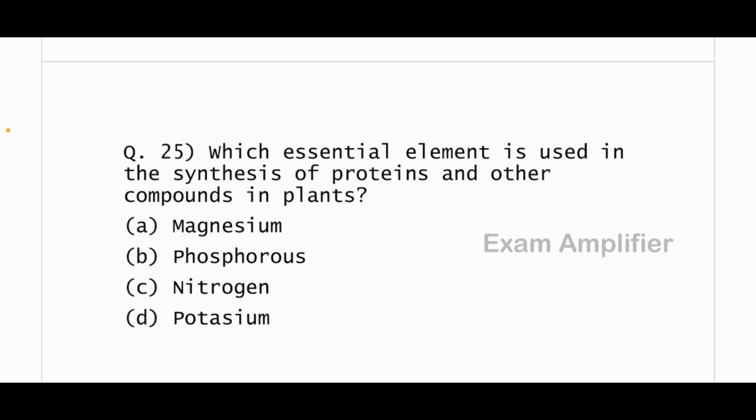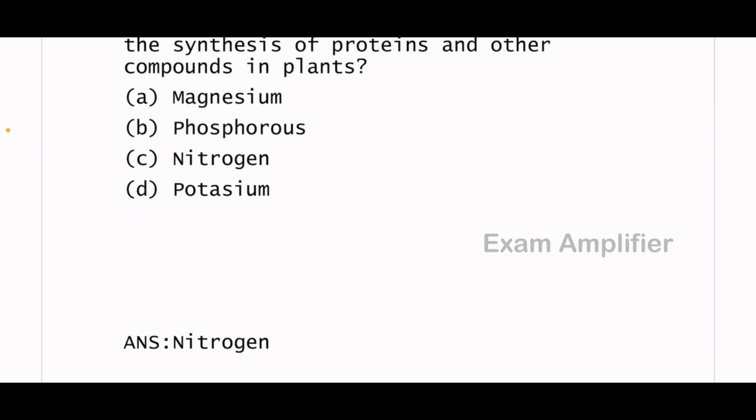Which essential element is used in the synthesis of proteins and other compounds in plants? The answer is nitrogen.